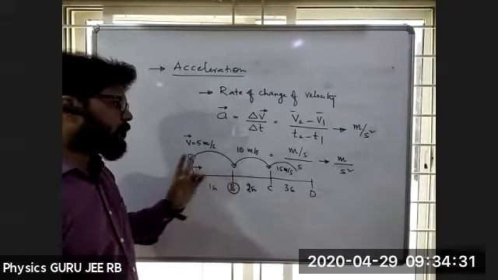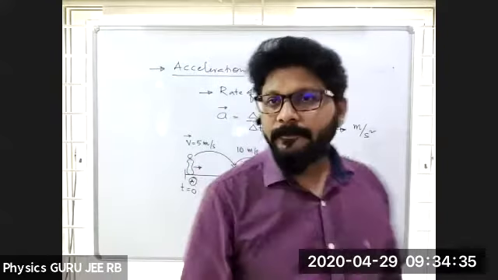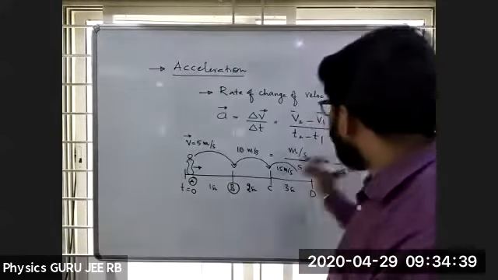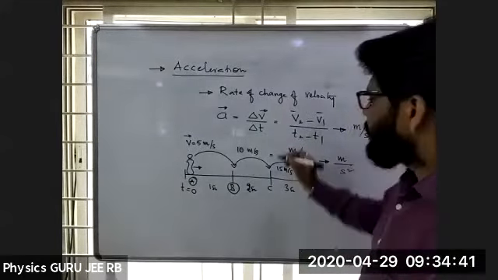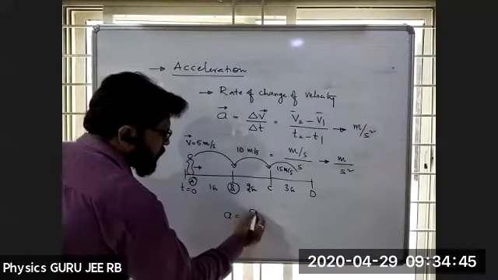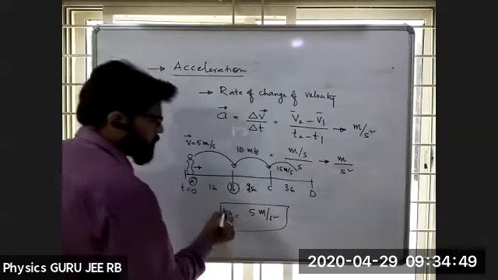Here V2 minus V1. Now I can write the acceleration for this body. What is the acceleration? Acceleration is equal to 5 meter per second square. How can I write it?